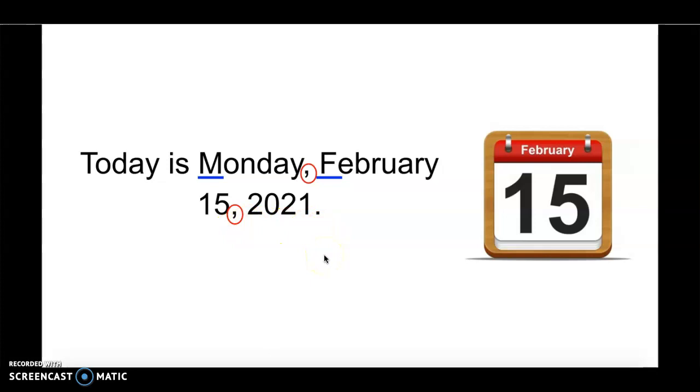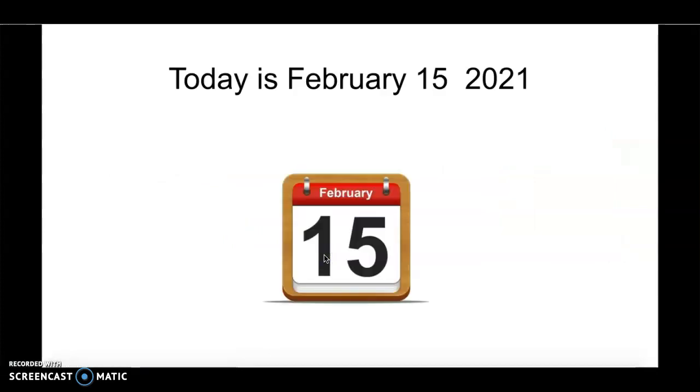Let's practice placing commas together. Do you see where the comma should go in this sentence? Today is February 15th, 2021. I'm going to place the comma in between the day of the month and the year. Today is February 15th, comma, 2021.